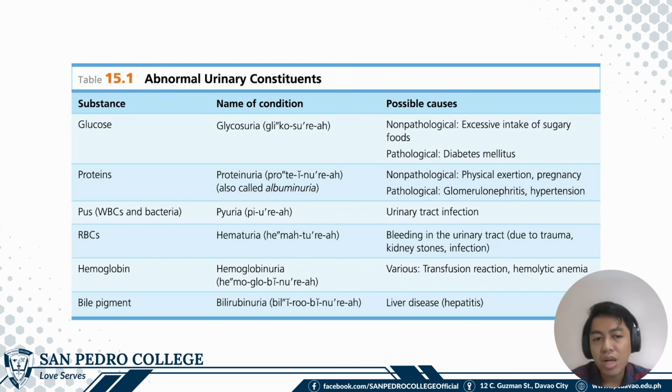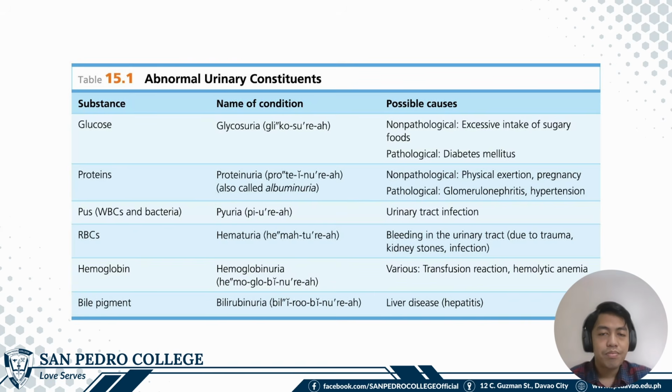If you have pus in the urine, that is always abnormal, or that is always pathologic. The possible cause of the pyuria is UTI or urinary tract infection. If you have RBCs in the urine, you have hematuria, and this may be because of trauma or bleeding in the urinary tract.